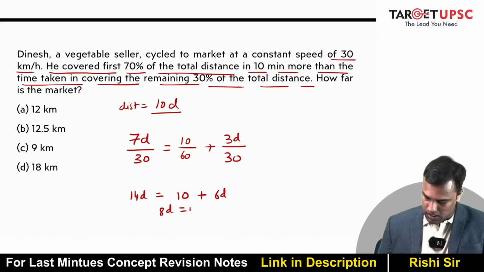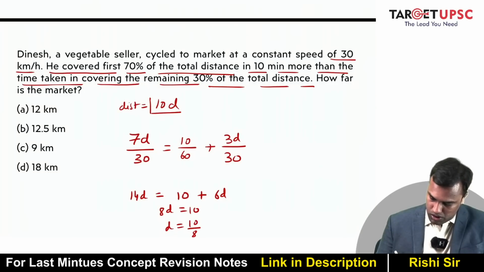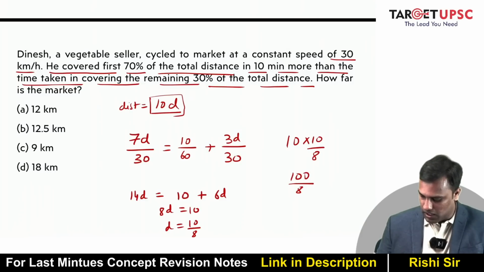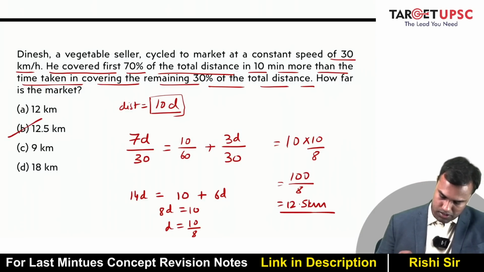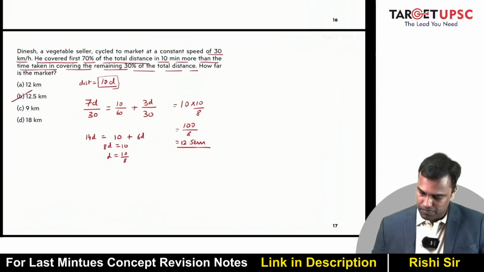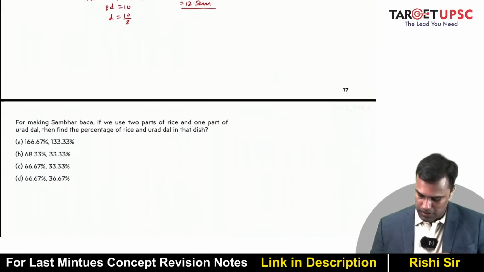So can I say 8d is 10? So d becomes 10 by 8. Now what is the total distance? 10d. So 10 into 10 by 8 is 100 by 8, which comes out to be 12.5 kilometers. So that's your answer, B.